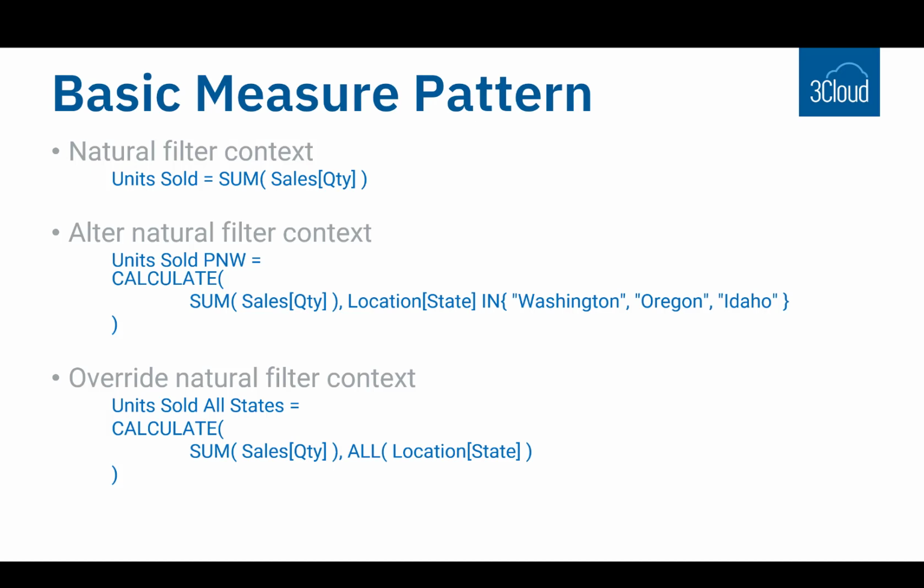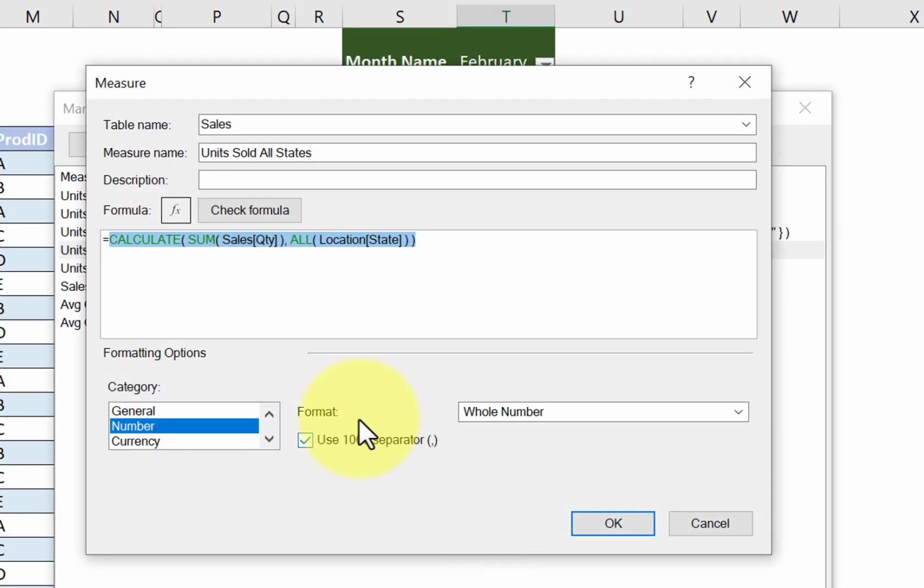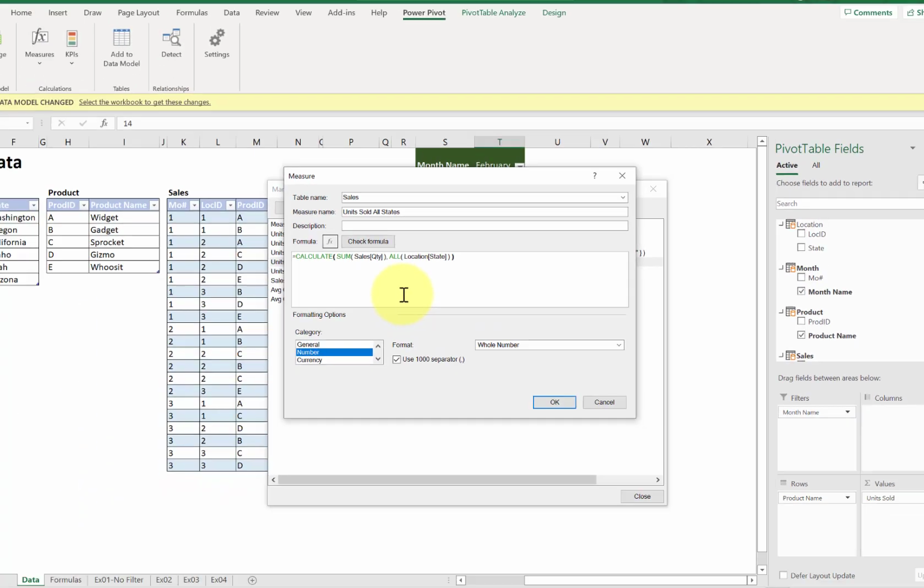And then you can override the natural filter context by using a number of different DAX functions. In this example, the ALL function, and you'll see an example of this. So here's the units sold for all of the states that we have available in the location table.